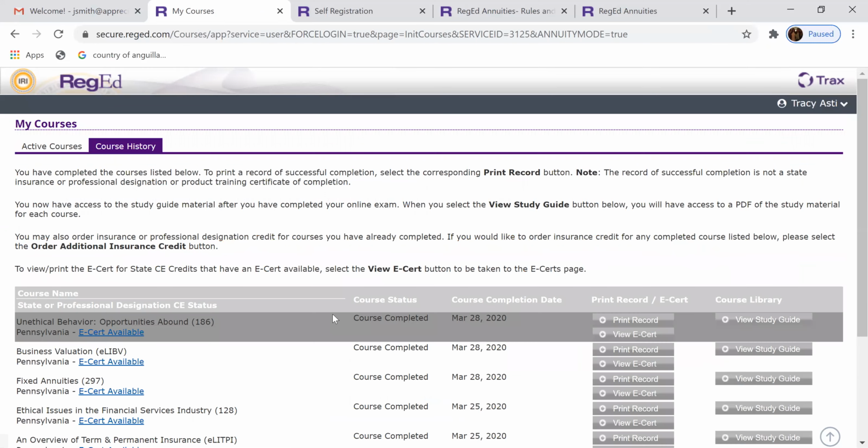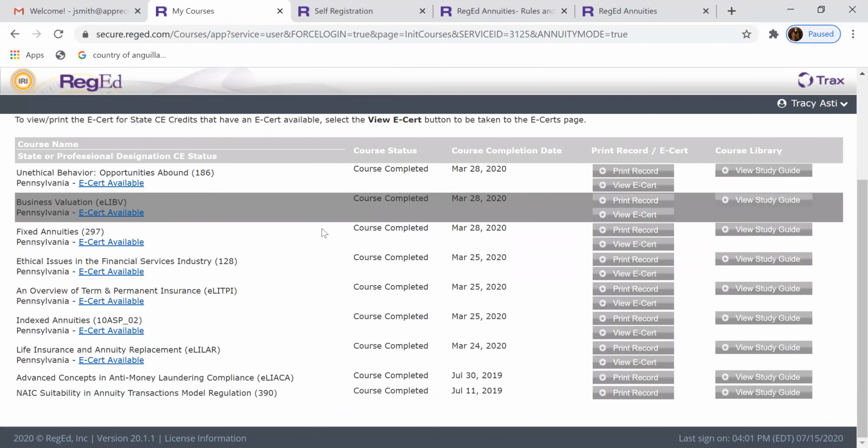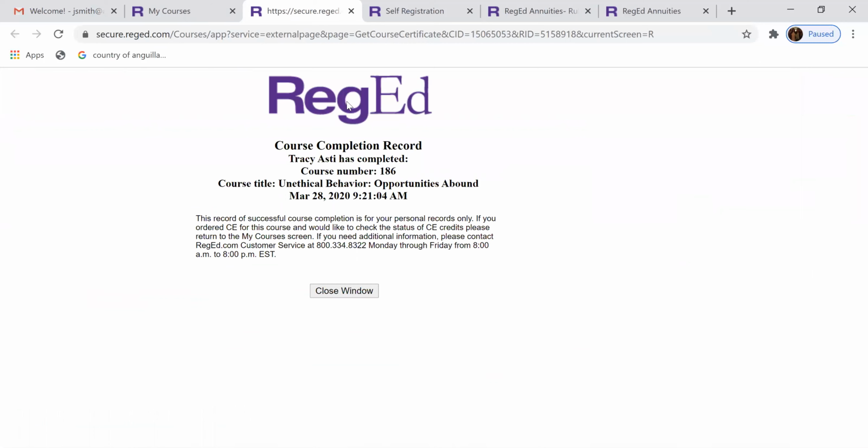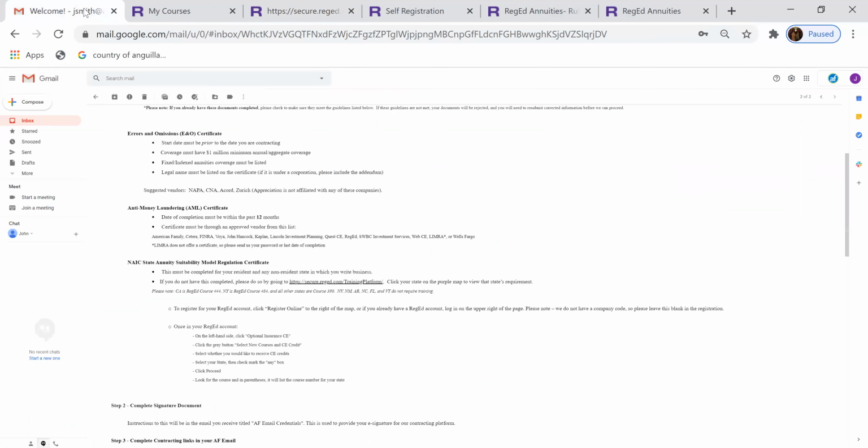So if I come over and click view my courses, it's giving all the courses that we've completed. And if I wanted to print the record, it will give me this screen where it has a Reg Ed logo with the information completed. This is what the screen looks like that you want to send to contracting. So you could take a screenshot on your computer, or you could just save the certificate to a file for both your anti-money laundering and your state annuity training.